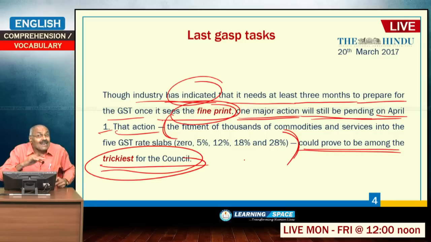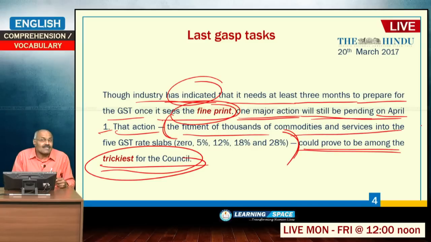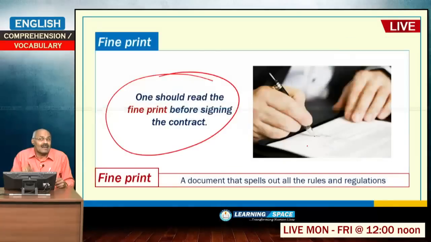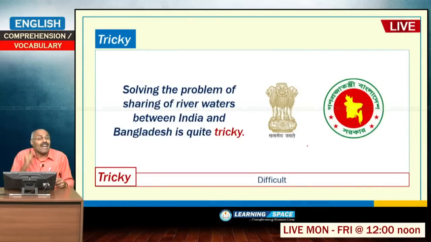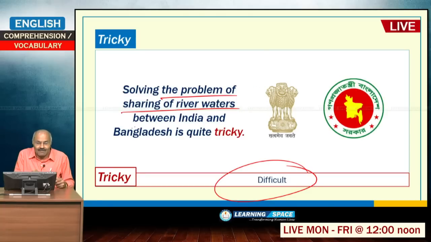What is that action? That fitment of thousands of commodities and services into 5 GST rate slabs 0, 5, 12, 18, 28. Why I explained in advance is, unless you know those aspects, you cannot follow this passage. So, the fitment of thousands of commodities and services into the 5 GST rate slabs could prove to be the most difficult task for the council from April 1. Later on, he will tell why it is difficult. Tricky means difficult. Solving the problem of sharing of river waters between India and Bangladesh is quite tricky.